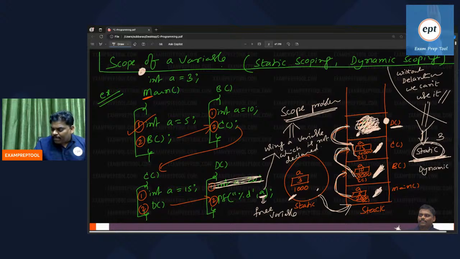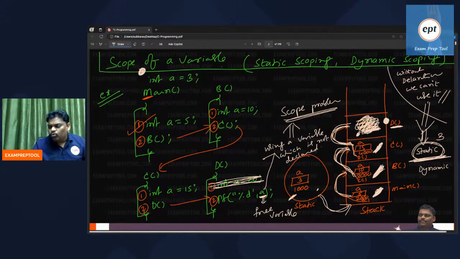Now listen. I came here. I printed my answer. Let us assume that it is available here. Whenever it is available, I will take it. But I popped so many things. I have to push again. It means in dynamic scoping, whenever the top one is not available, pop. You will go to the previous. If the previous is also not there, again pop. You will go to the previous. Again pop. Suppose assume that my work is over. Again I have to push.